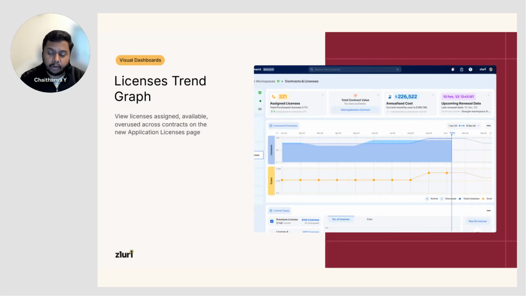Similar to this, on the SaaS management side of things, we also wanted to give you a very insightful view on how the license trend is actually changing, so that if you wanted to understand, hey, how many licenses should I procure at the end of the year, and what the trend has been. If the usage of these applications has been steadily decreasing, what's the cost of these licenses that has actually been trending over the last few years? You'll also be able to see that information along with the trend line based on the previous data points, so that you can make a better analysis and better judgment when you're going for renewals.